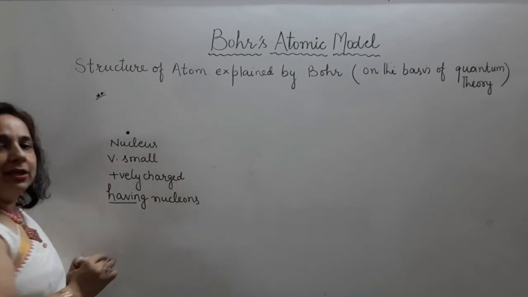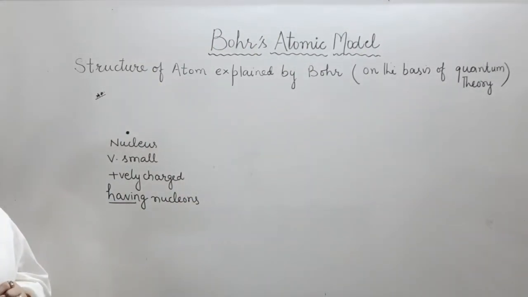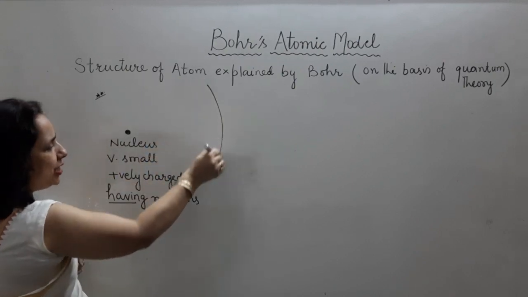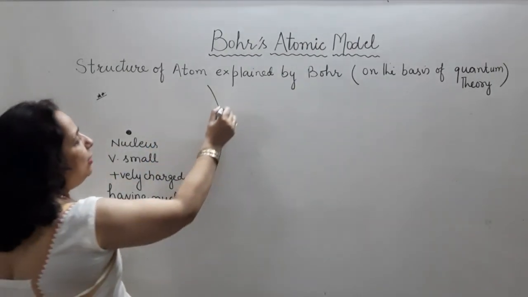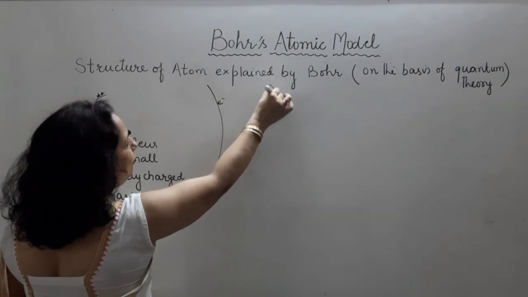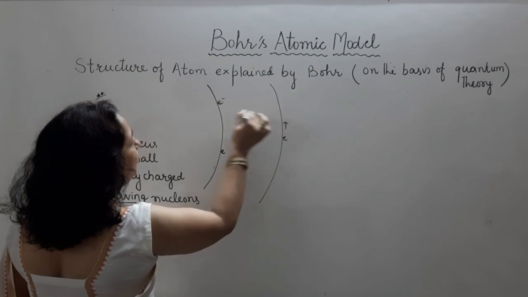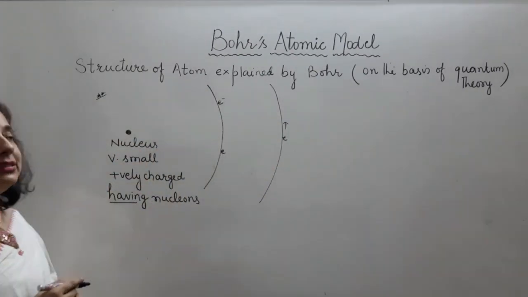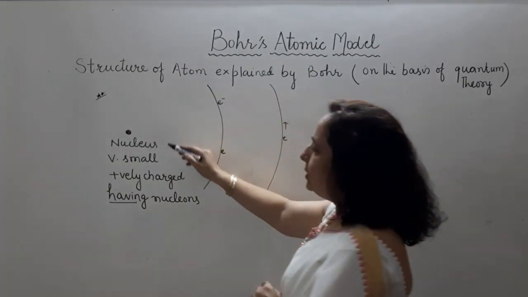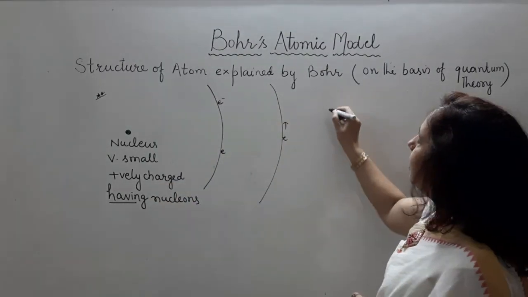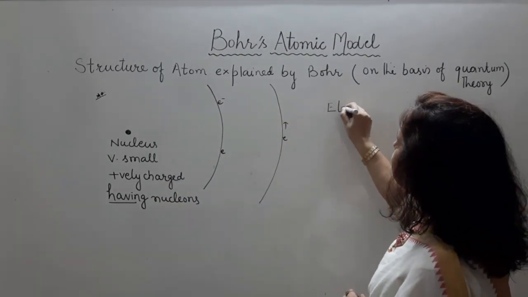What are nucleons? Nucleons are particles present inside the nucleus, and this is the nucleus, and there are shells around the nucleus in which electrons are revolving around the nucleus. It means electrons are revolving around the nucleus in various shells. The nucleus is very small, positively charged, having nucleons. Electrons are revolving around the nucleus.